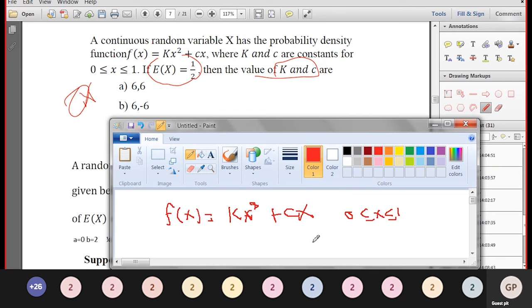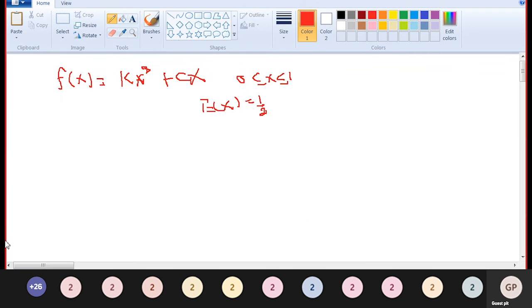Next one, E of x equal to 1 by 2 is given. The mean of the random variable is 1 by 2. Find the values of k and c.